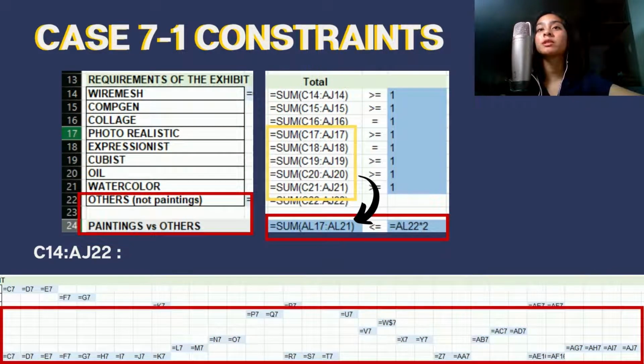Lastly, for the requirements of the exhibit, we have the paintings versus others constraint. The case states that the number of paintings must not exceed twice the number of other art forms. So with that, we put the constraint as the sum of all paintings must be less than or equal to 2 times the sum of all other art forms.